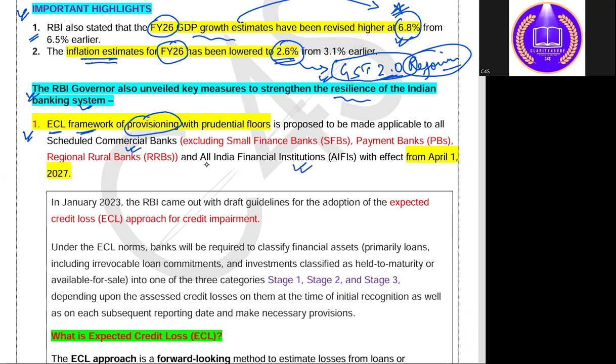What are the exceptions? The exceptions are always important for any examination. The exceptions are small finance banks, payment banks, and regional rural banks. For them, this ECL framework for provisioning with prudential floor will not be applicable, and it will be effective from 1st of April 2027. The effective date will be 1st of April 2027. This is the answer of the third question.